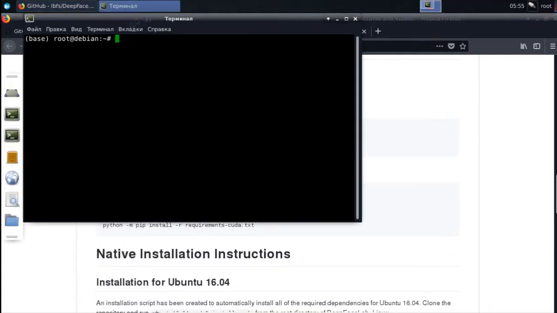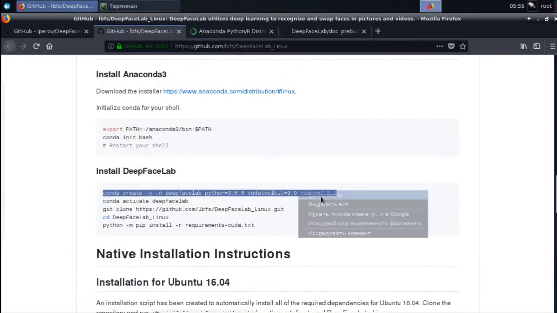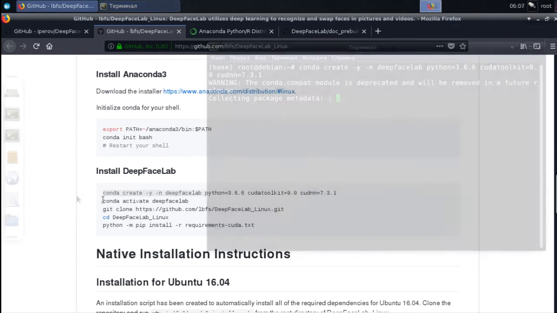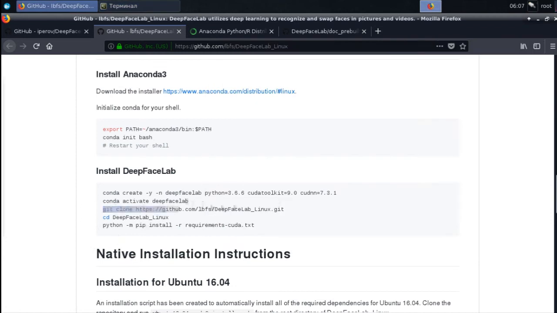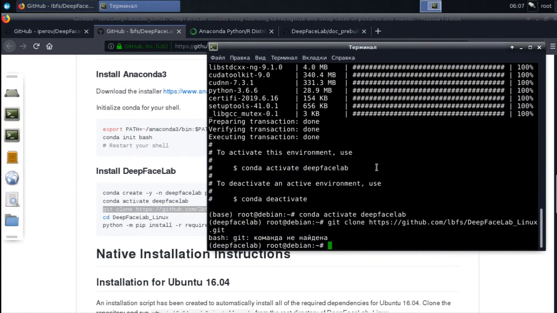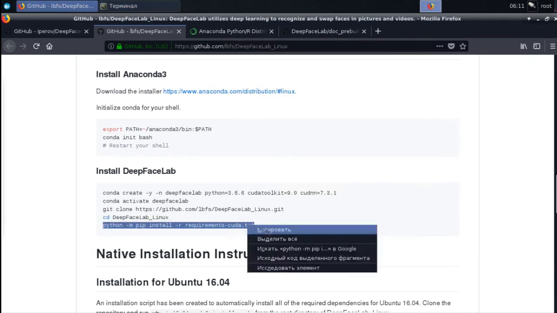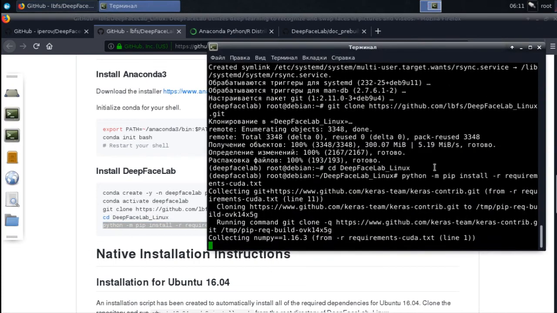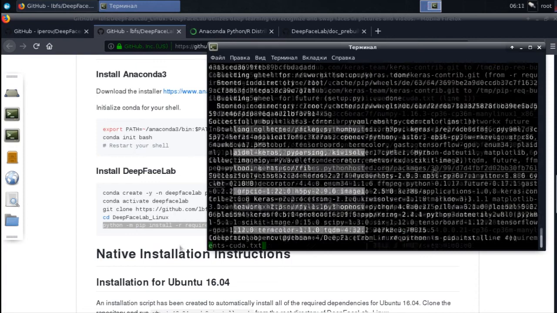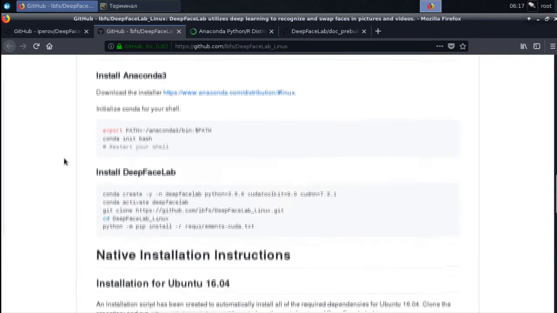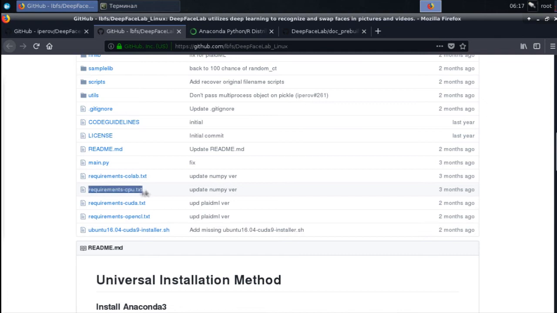Then, according to the instructions, we install DeepFaceLab. As we know, neural networks require a certain amount of computing power, so we need dependencies to use a video card or processor. As I already mentioned, my computer is not powerful enough. It comes straight from zero, so I'll just show you the principle of operation, using the example of working on a processor. Accordingly, I install the dependencies for it from this file.